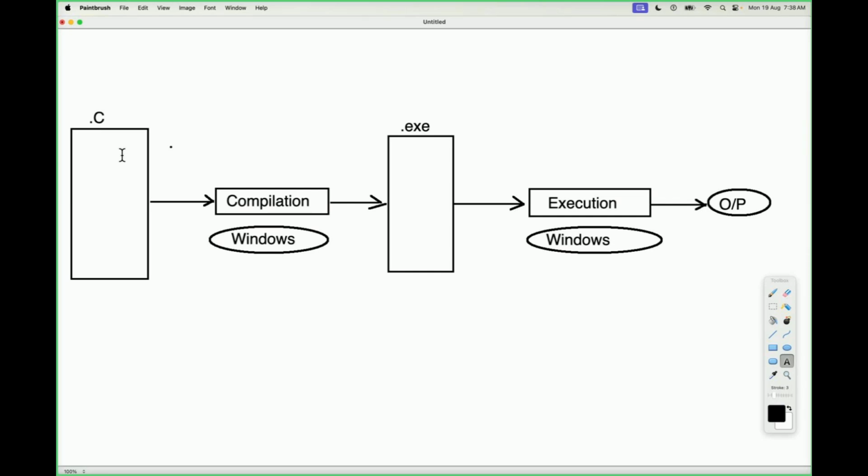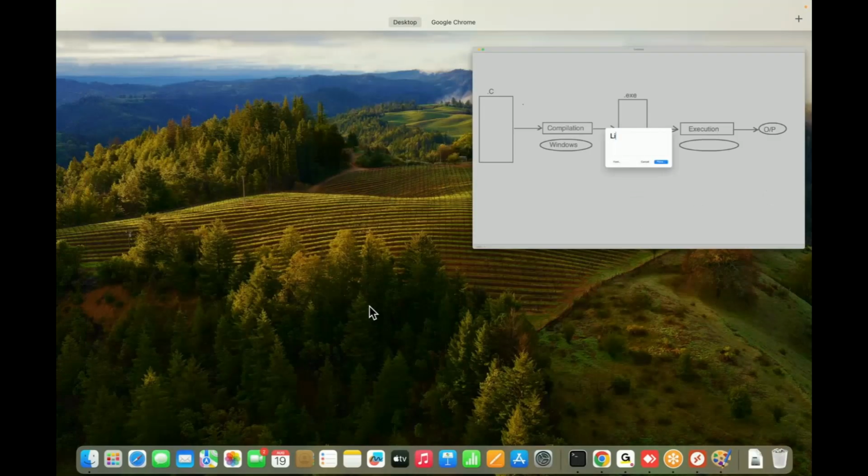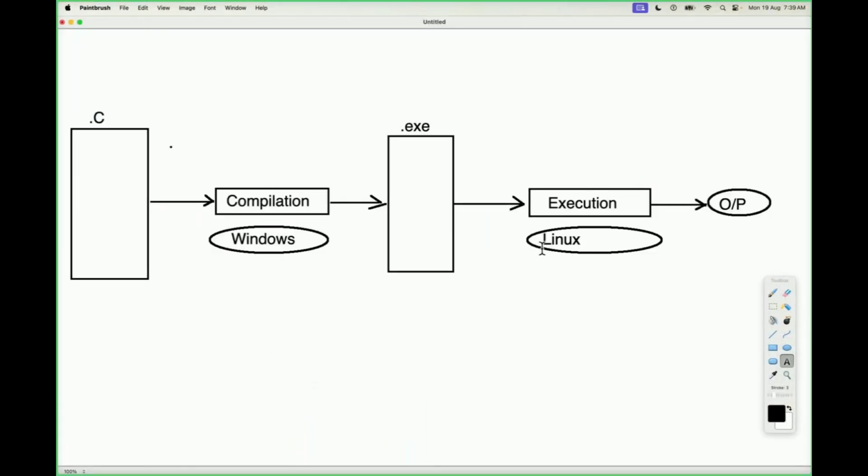But for our discussion point, just for 5 minutes of time, I'm going to use some other operating system. I'm going to use Linux operating system for execution purpose. What operating system here I'm using there? Linux operating system for what purpose there? Execution. Understand it clearly.